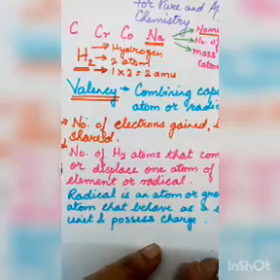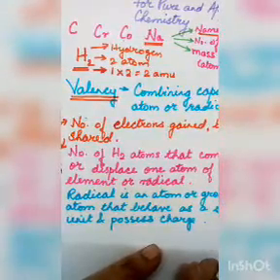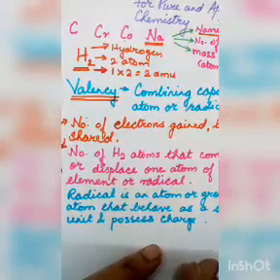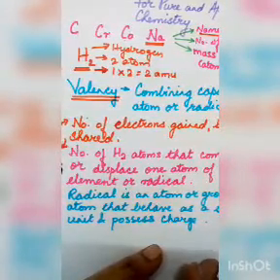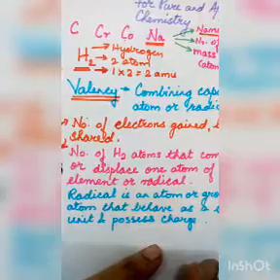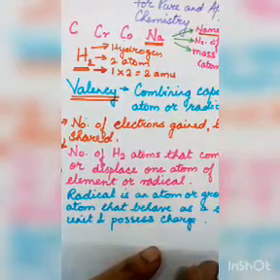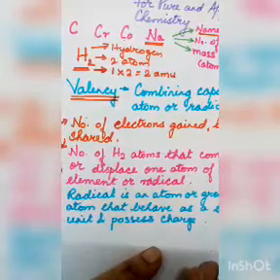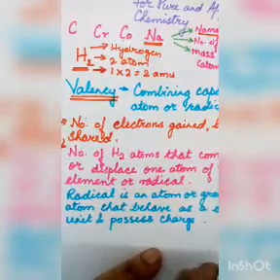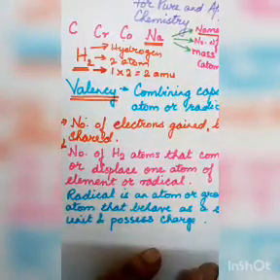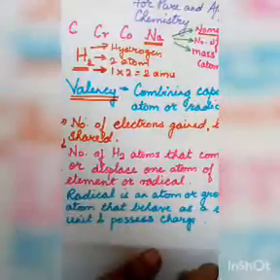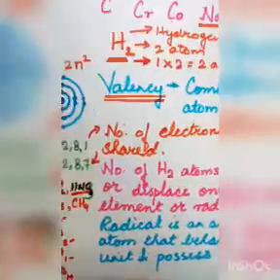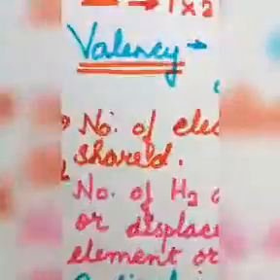I have already discussed with you what atoms are. Now when we say the number of electrons gained, lost or shared by an atom, or even by radicals, what is a radical? A radical is a group of atoms or a single atom which behaves as a single unit. Even if it is a group of atoms, it behaves as a single unit, and it should possess some charge over it. Now what are the charges? If you see here, there are some examples I have given.